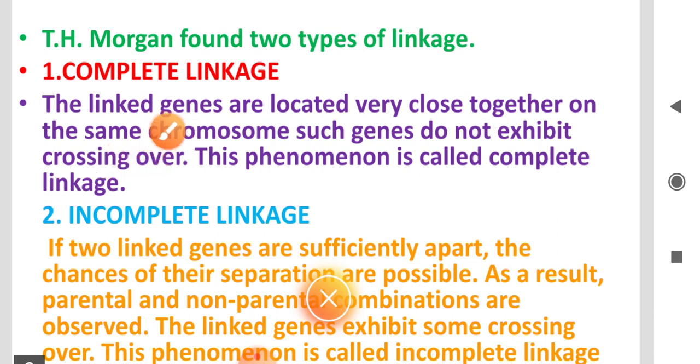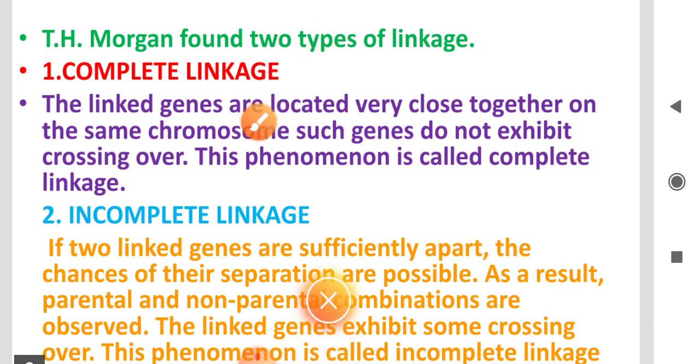These two linked genes do not exhibit crossing over, so this phenomenon is called complete linkage. Recombinant frequency more than 50% means unlinked genes, and less than 50% means linked genes.